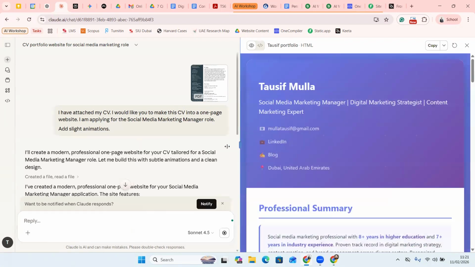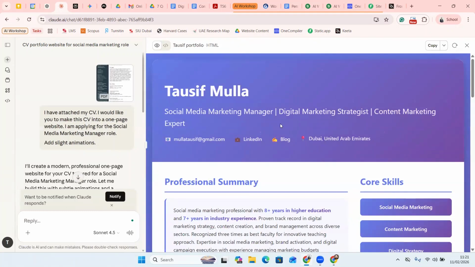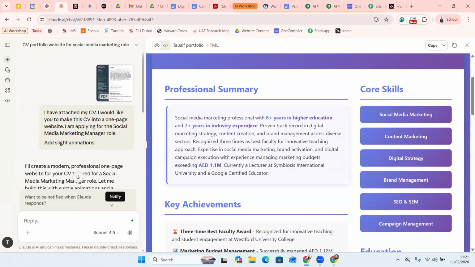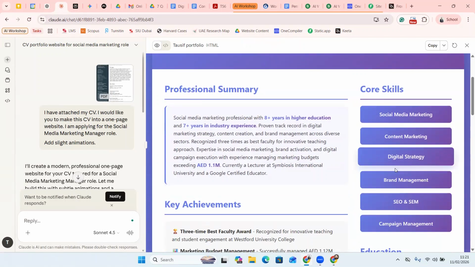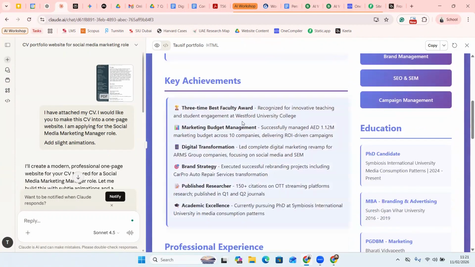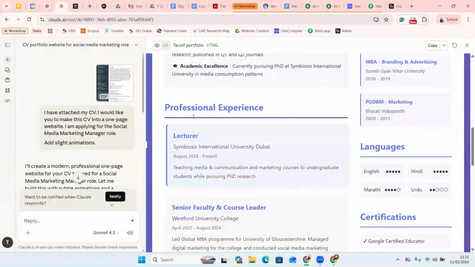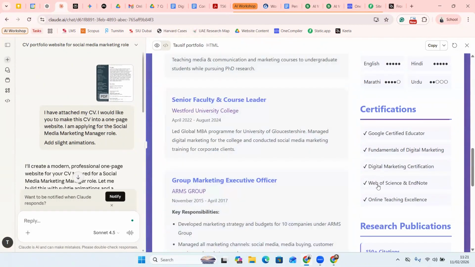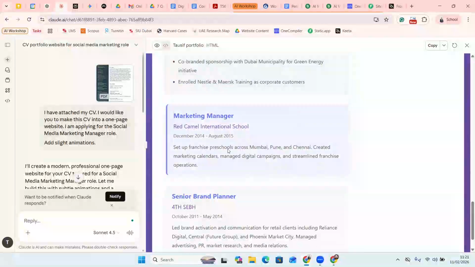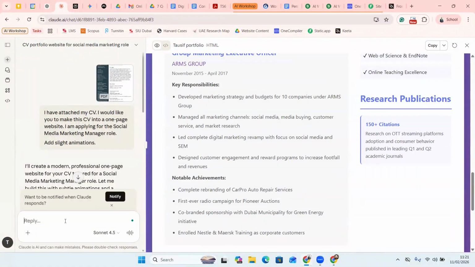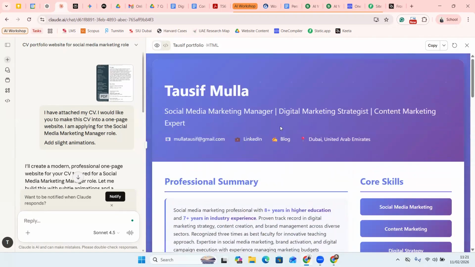So let's see the output. Okay, all right, nice. It has done very nicely. I've also asked for a little bit of animation, so it has given the bouncy effect over here. And then it talks about my profile. It has highlighted my work experience and everything. My core skills, amazing. It talks about my key achievements. Professional experience as a lecturer currently, my previous experience, my certifications, my corporate experience, and so on. And obviously, if you want to make some changes, you can just put a prompt and it will make the changes. All right, so this is a great way.